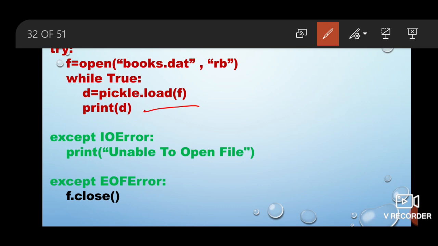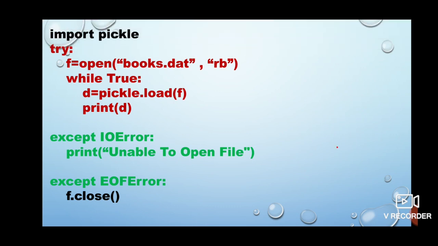One by one, an object will be read from the binary file, and at the same time it will be stored in D and printed, stored in D and printed. So, this work will happen till you are getting objects from the binary file, and as soon as objects finish, it will instantly raise end of file error, and you will be transferred from this place to this place, and file will be closed. Okay, so this is how we can read all the objects that were written.